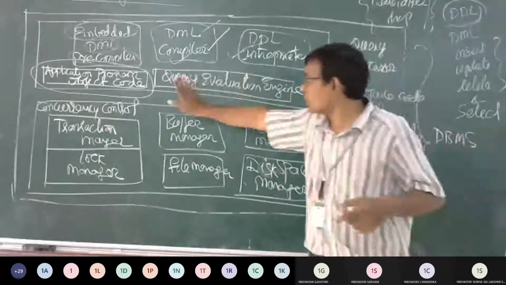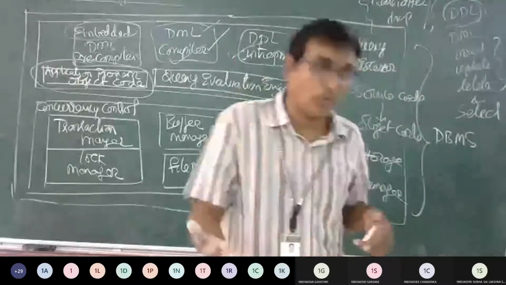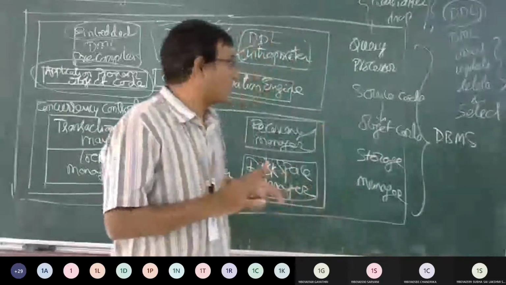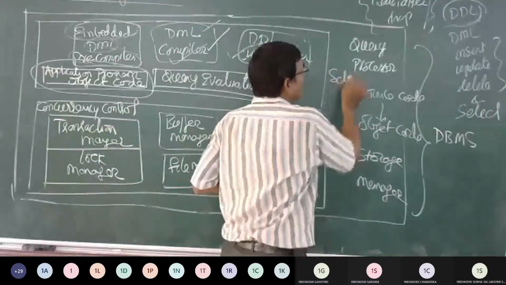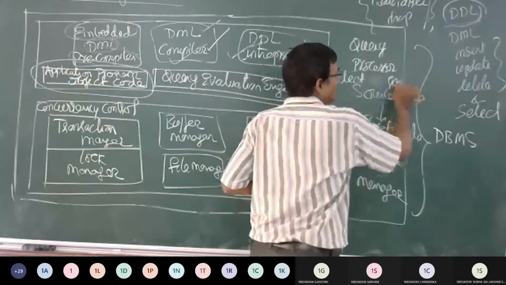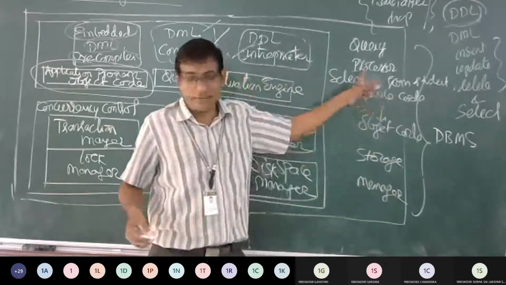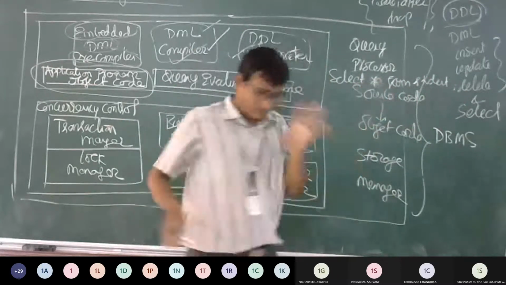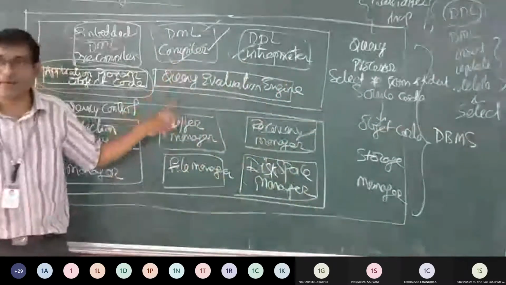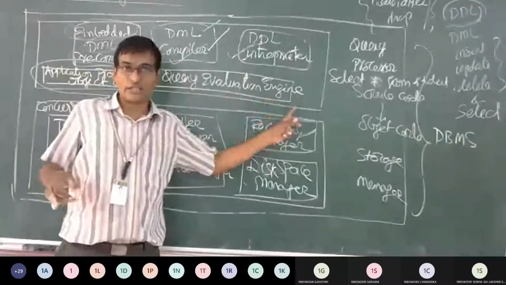Next comes the query evaluation engine. Now, I must know whether the query is syntactically correct or not. So I write select, and I forget to write star from student. An error should come because I didn't mention any field name or asterisk. The query has to be evaluated, and it is evaluated with an interface we call the query evaluation engine.